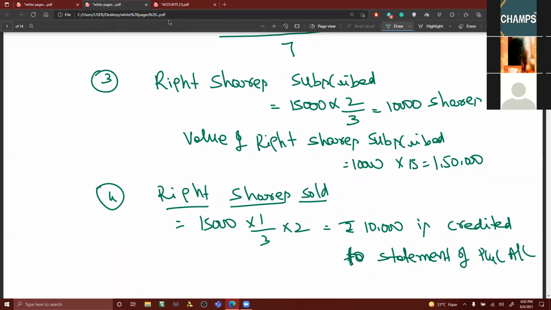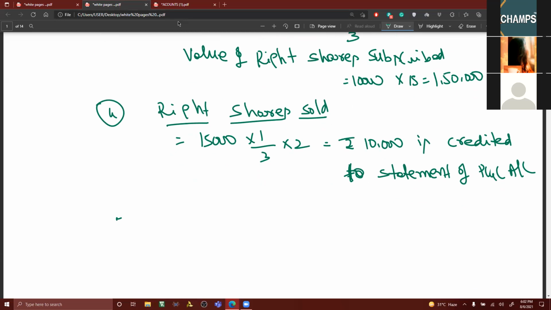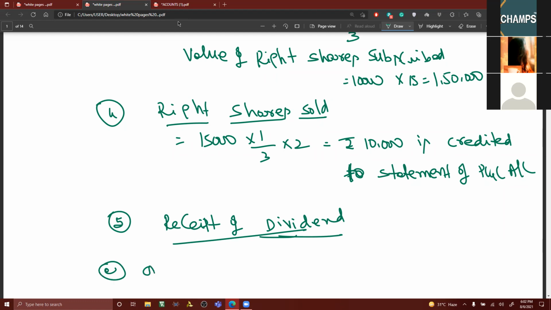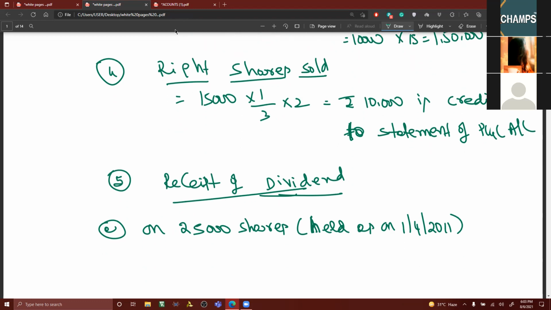Now the important point is about dividend. 5th point, receipt of dividend. Here, A, on 25,000 shares held as on 1st April 2011.